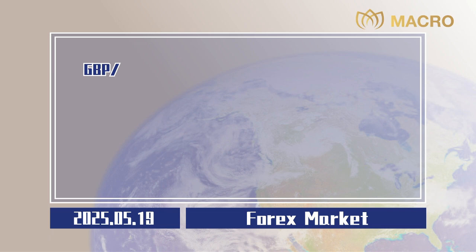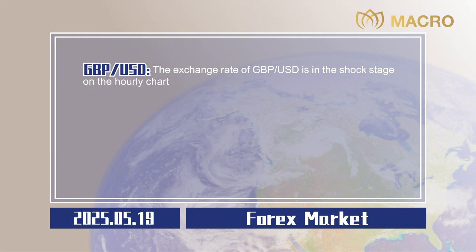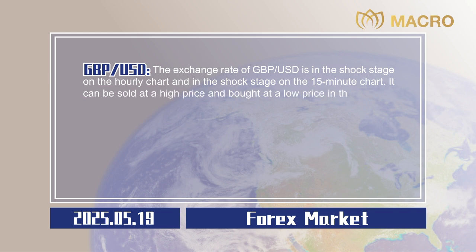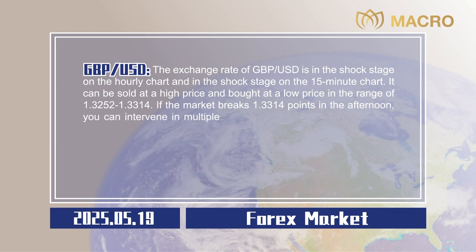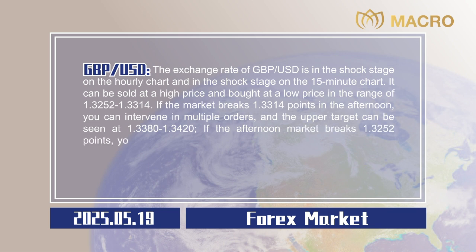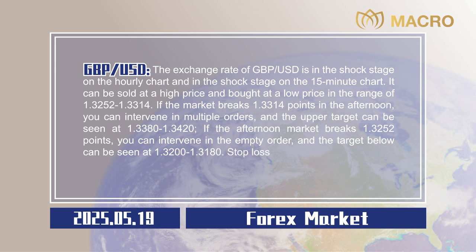0.0020. Pound sterling to US dollar. The exchange rate of pound sterling to US dollar is in the shock stage on the hourly chart and in the shock stage on the 15-minute chart. It can be sold at a high price and bought at a low price in the range of 1.3252 to 1.3314. If the market breaks 1.3314 points in the afternoon, you can intervene in multiple orders, and the upper target can be seen at 1.3380 to 1.3420. If the afternoon market breaks 1.3252 points, you can intervene in the empty order, and the target below can be seen at 1.3200 to 1.3180. Stop losses are all 20 points,